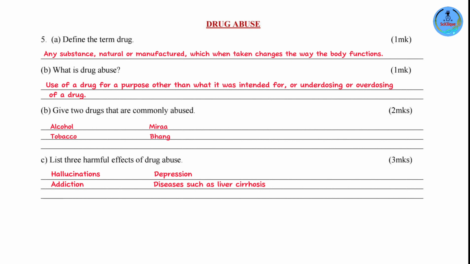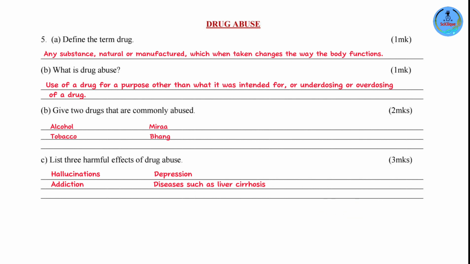Okay, let me give an example. In our brain, we have a hormone called serotonin. This is known as the happy hormone. It causes you to become happy. It instills feelings of well-being in your body. You use certain drugs and they interfere with the level of serotonin. What do you think will happen next? Depression will set in.